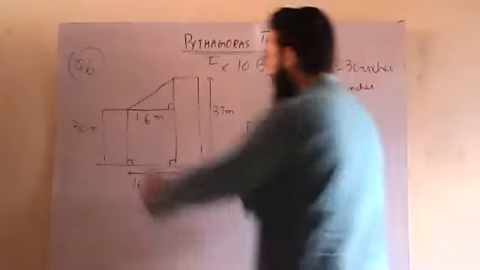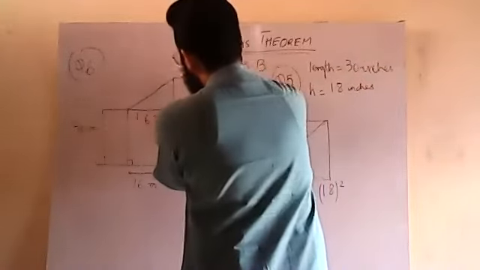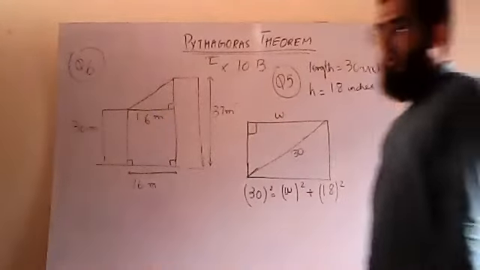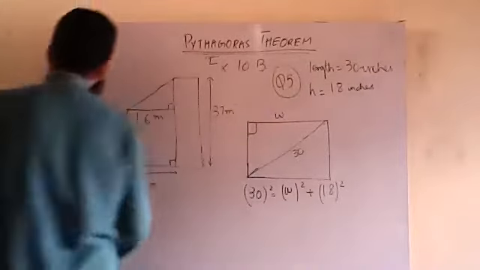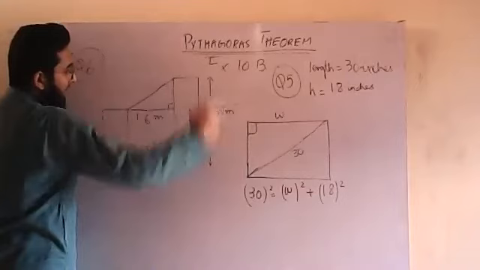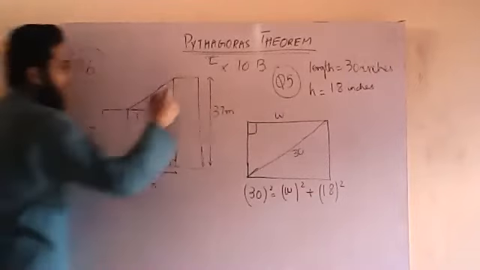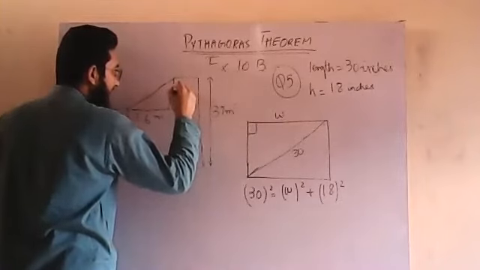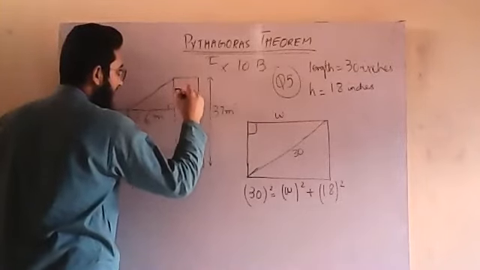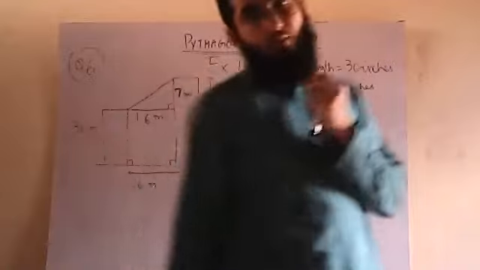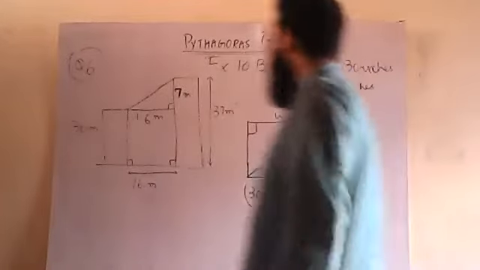This is 16. This is what? This is 7 basically. How is it 7? What is the difference between the two heights? This is 30. This is 37. 37 minus 30 will obviously be 7. The difference between the heights of the two buildings is 7 meters. Now can I easily find out the length of the cable? Yes, I can.